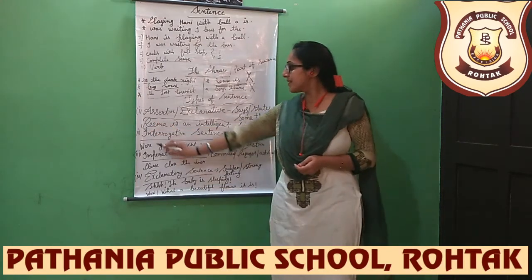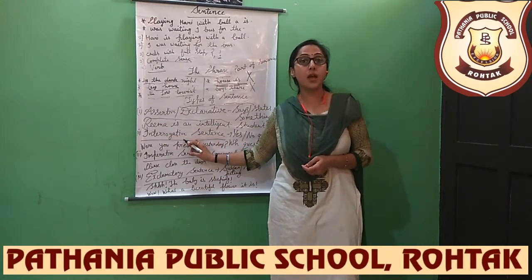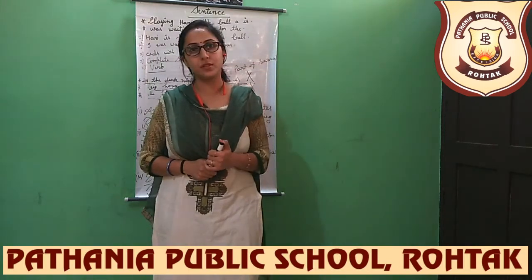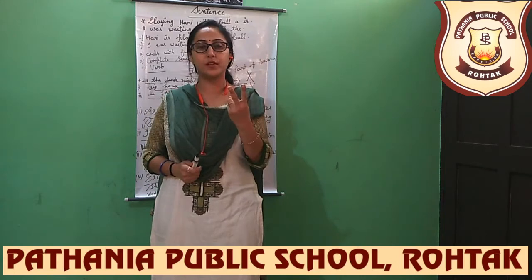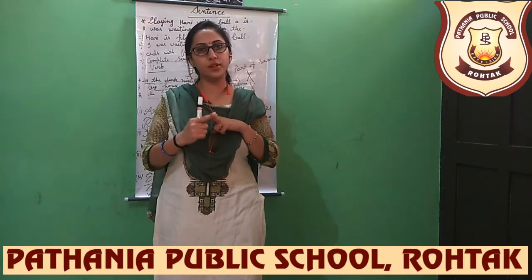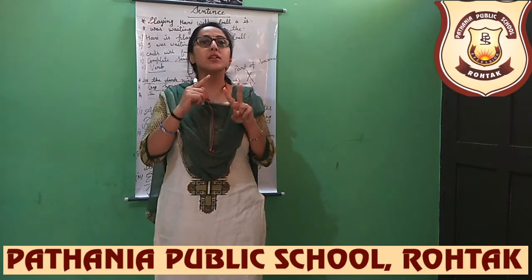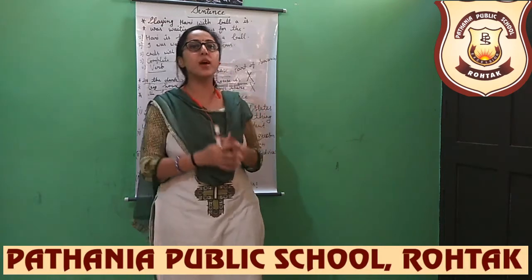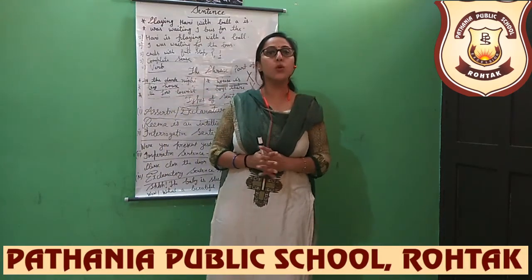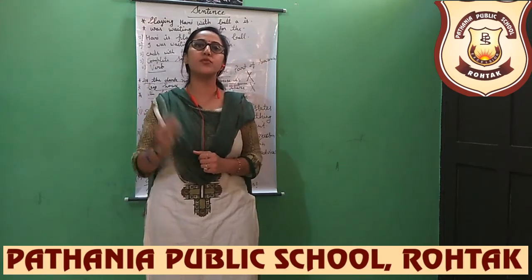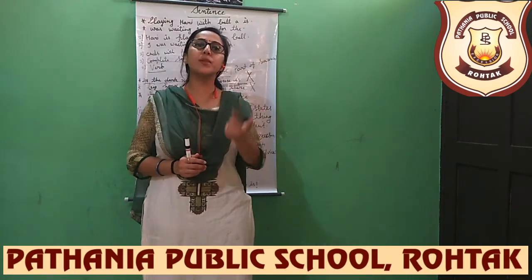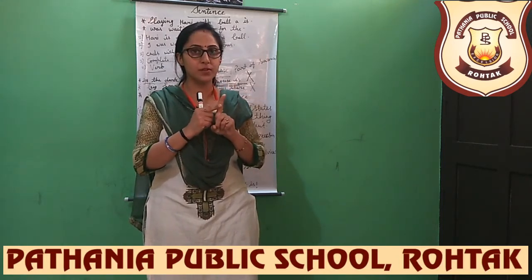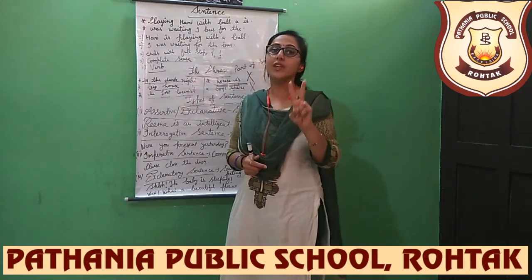Okay. Next type of sentence is interrogative. See, interrogative sentences are the sentences in which we ask questions. And beta, we can ask questions in two ways. First, without using WH family words and with use of WH family words. What do you mean by WH family words? See, WH family words, for example, where, what, who, why. These all are the WH family words. So, we can frame a question by using WH family words also and without using WH family words. Okay? So, in two ways, we can ask the question.